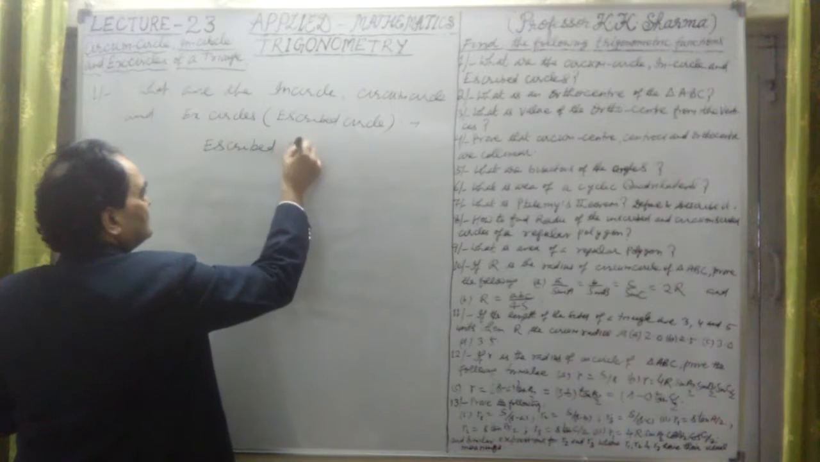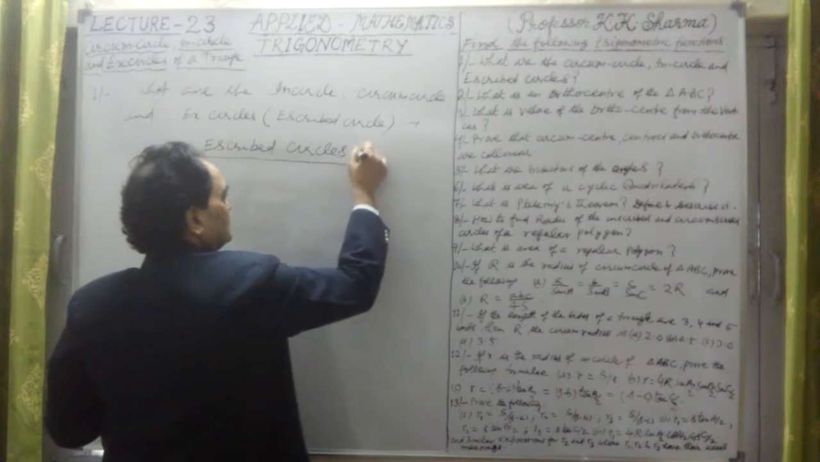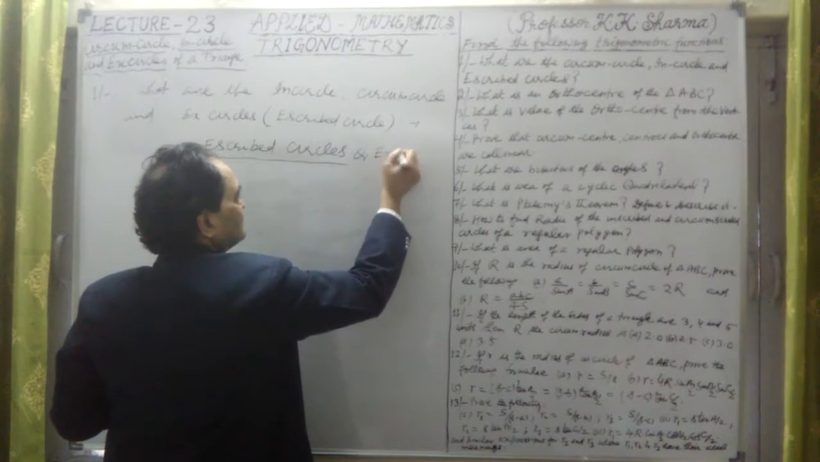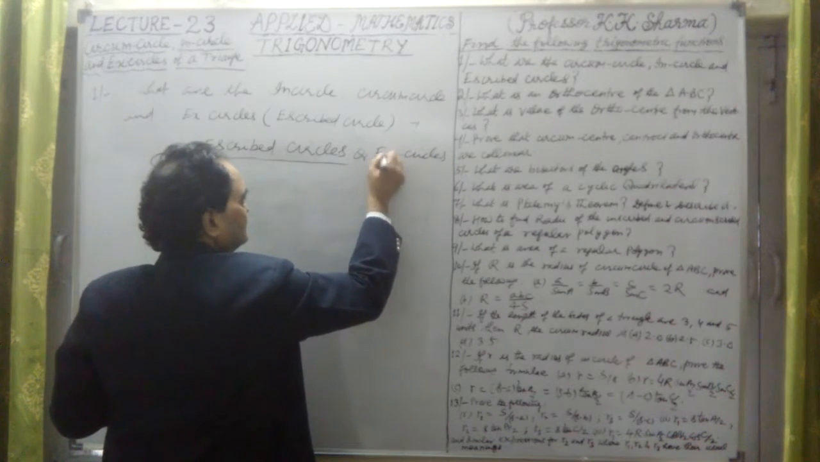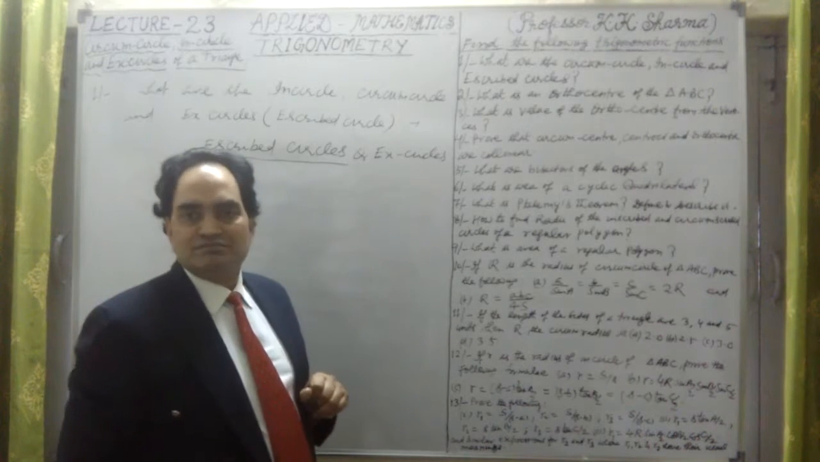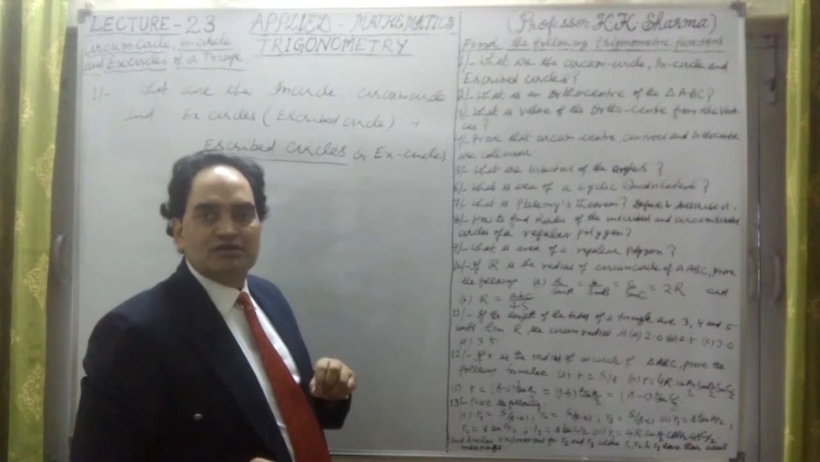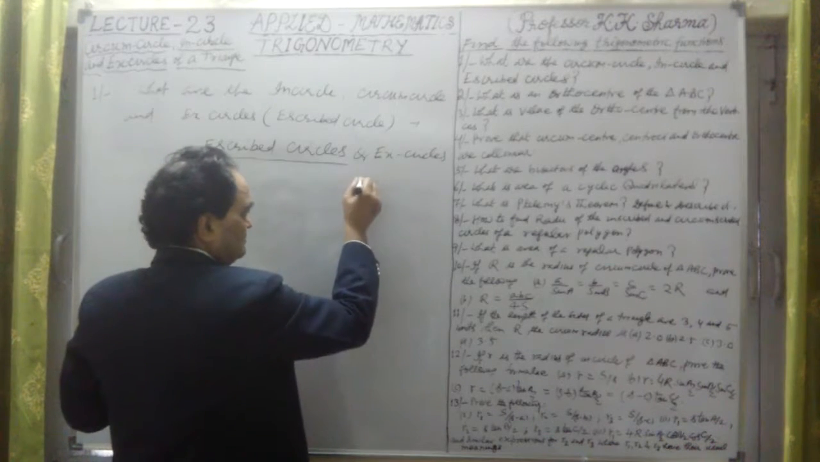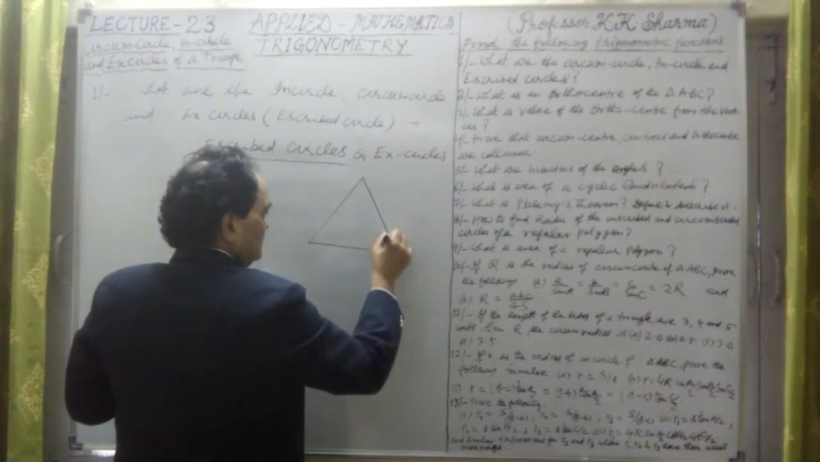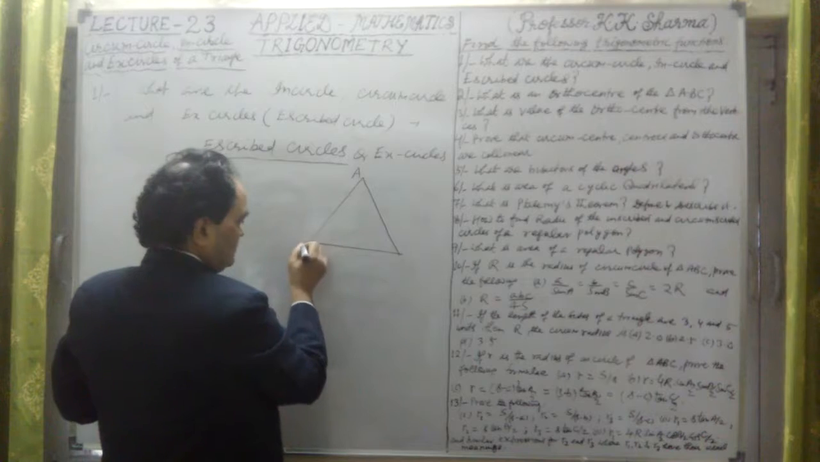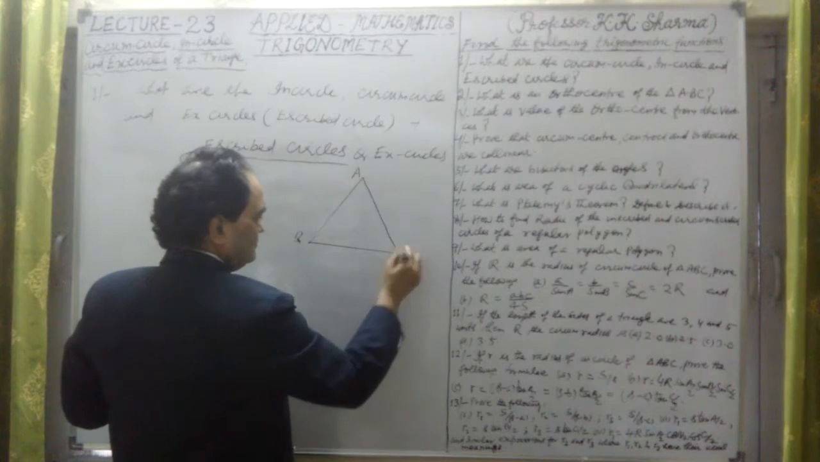Ascribed circles or X circles. They are known as X circles. X circles means they are touching the triangle from outside. The circle is lying outside the original triangle, whatever is there. Let me take this triangle like this. This is A, B, and C. We take B here, and this C here.